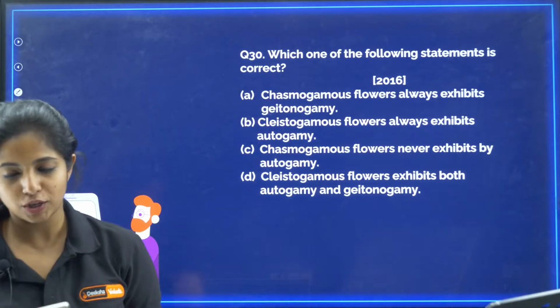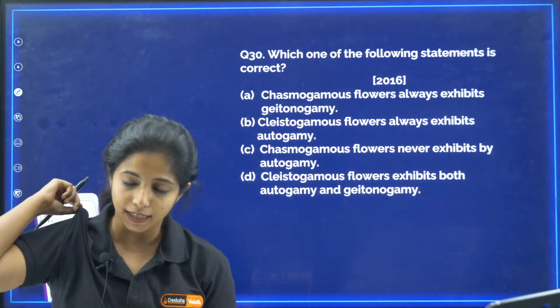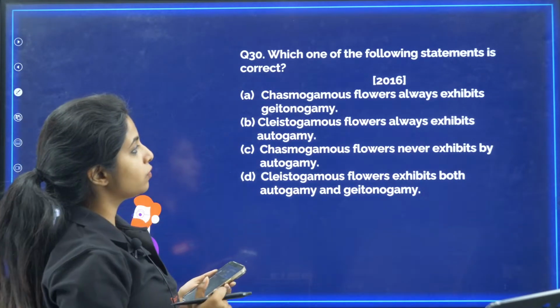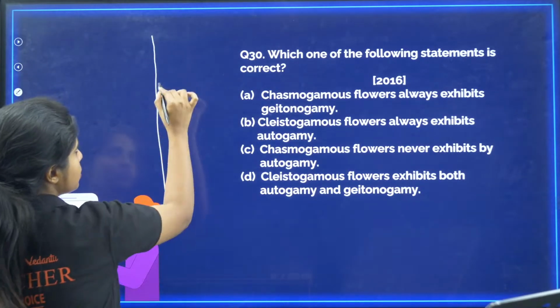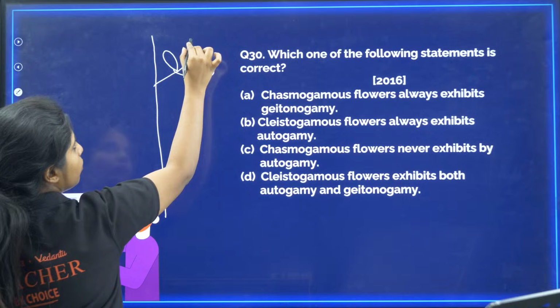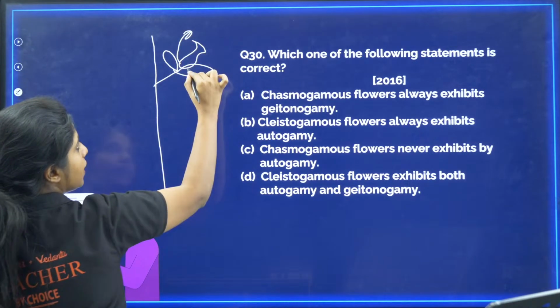Let's see the answer for this question. Which one of the following statements is correct? Chasmogamous flowers always exhibit geitonogamy. What do you mean by chasmogamous flowers? The flowers which are open. So they have the female and the male part.